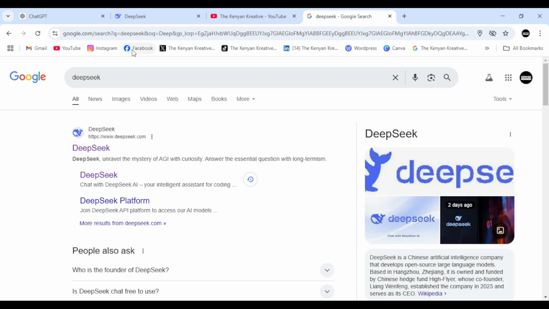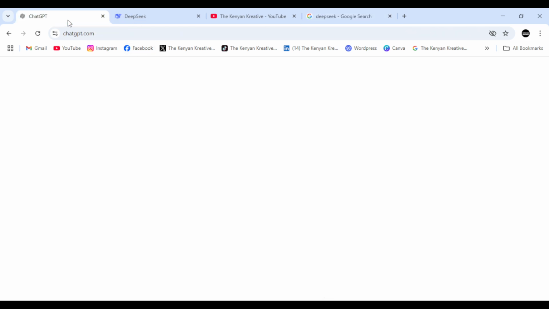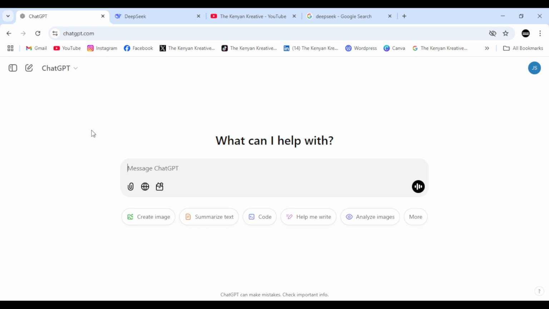All right, so let's come over here and go to Chat GPT. So what we're going to do, we're going to be comparing Chat GPT and DeepSeek. So we're going to be doing something in Chat GPT, come over to DeepSeek and see whether it can do the same. All right, so Chat GPT has the ability to do all these things. You can see here you can create an image, summarize text, write a code, help me write, analyze, and much more. So let's start with creating an image.